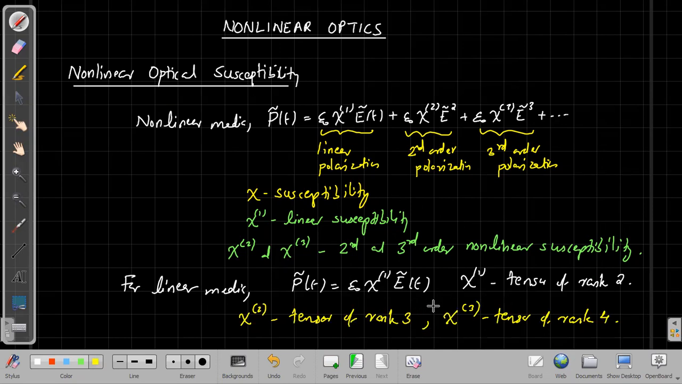Now, in general, this susceptibility is a function of omega. For the time being, the omega is fixed, so that is why I'm not putting the symbol omega here. But in general, if you have non-monochromatic light, then for different omega, the susceptibility will also be different. So in general, chi, the susceptibility, is a function of omega. That we need to remember.